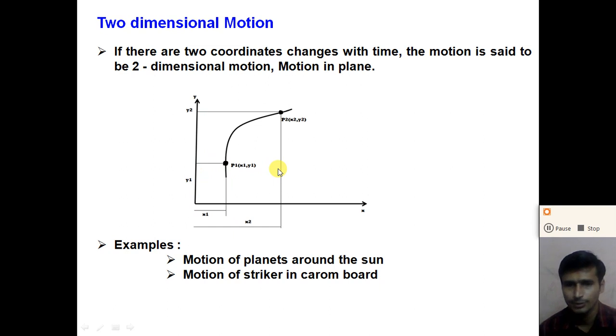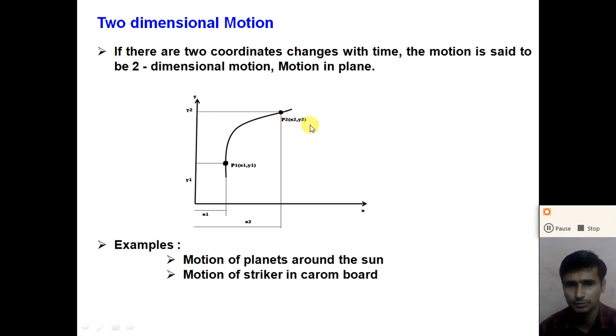After some time, both the coordinates x and y will change with the time. So after some time, the object goes from p1 to p2. Its x coordinate changes from x1 to x2, and y coordinate changes from y1 to y2. So the coordinates of the object at p2 are x2, y2.